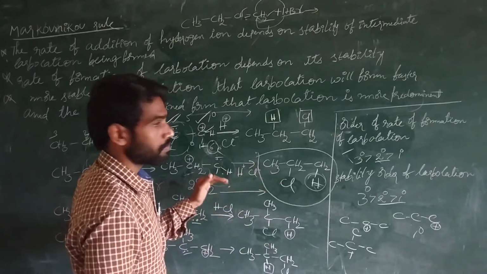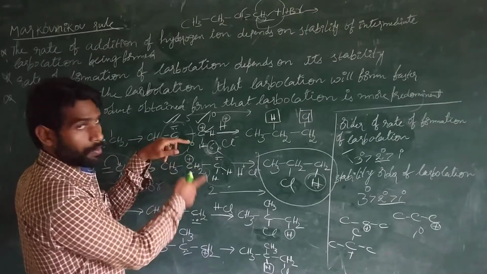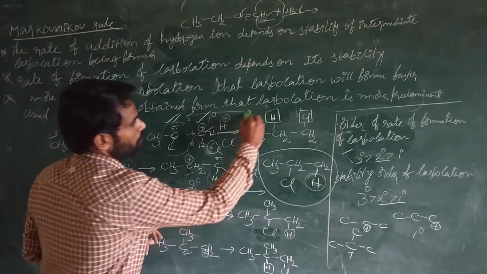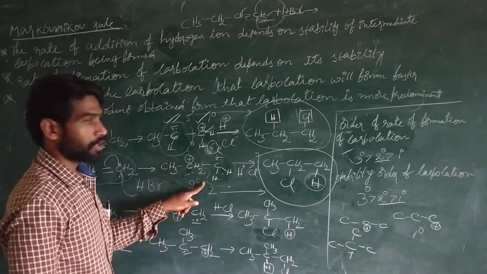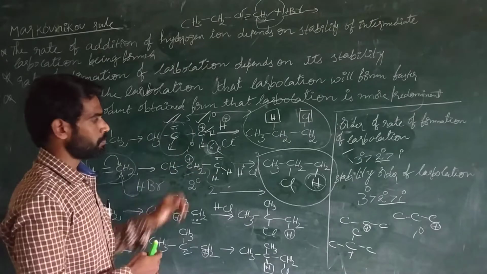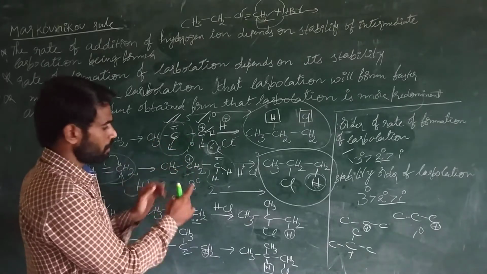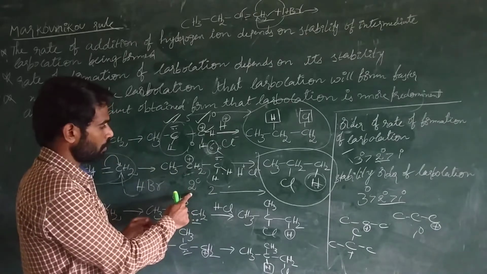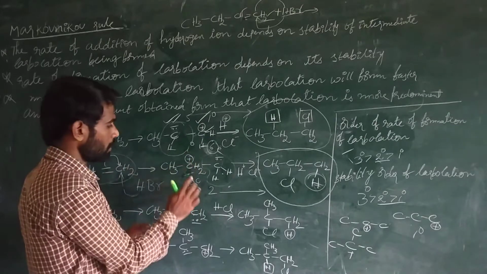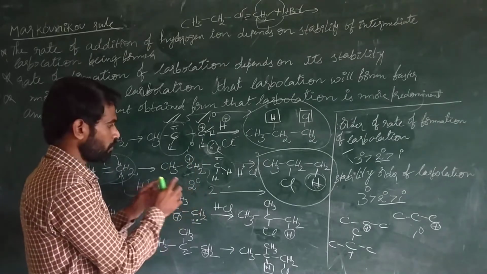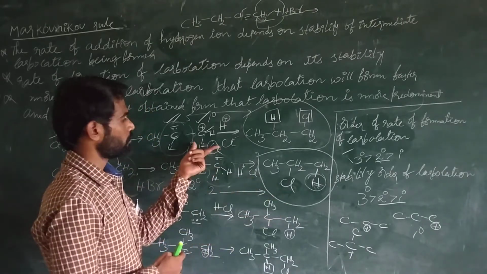The reason behind this is the intermediate carbocation formation. Two types of carbocations are formed. This product is produced through one type of carbocation and this product through another type. There is a competition reaction between these two. Out of this competition, the secondary carbocation wins because it has more stability compared to the primary carbocation. So the secondary carbocation is formed faster and its product is formed much faster compared to this one.